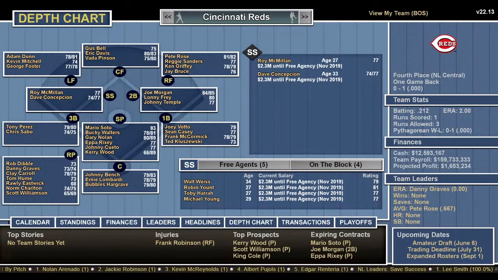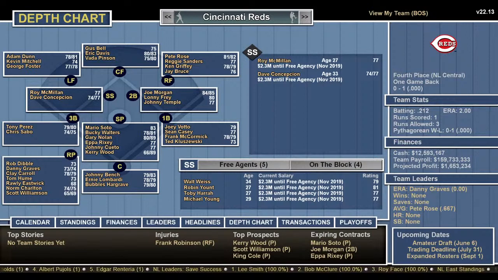I did email the developer to ask him that. Because they had rosters mixed up in the late 40s and early 50s, and he sent a patch to fix it. So they had the Red Sox players on the Braves players. They had the Brooklyn Dodgers on the Red Sox, the Red Sox on the Braves, and the Braves were on some other team. But it's fixed now, it looks like.